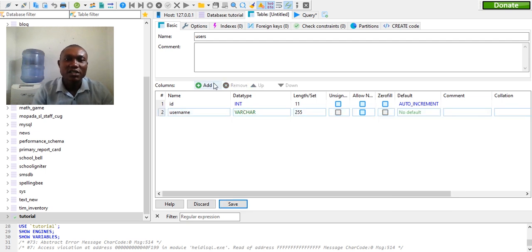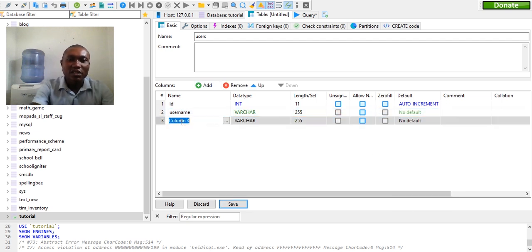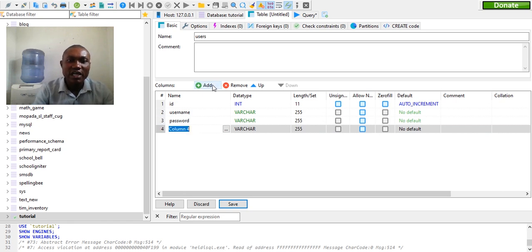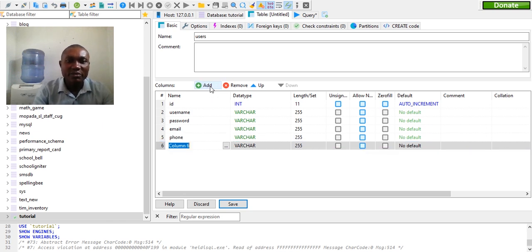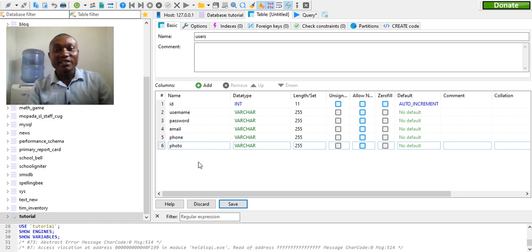Alright. Then we click another one. Now you see as soon as we click, now it will pick them up. So username, we say password. We come again, we say email. We come again, we say phone, then we come again, we say photo, because we want to see the photo of the person where they log in the system where they create. Then you just say save.